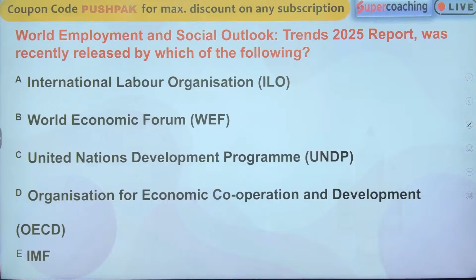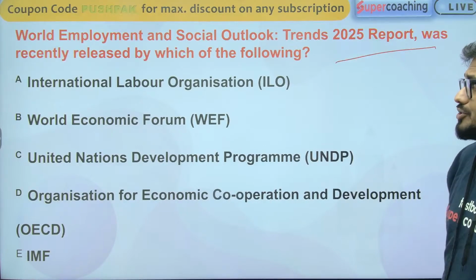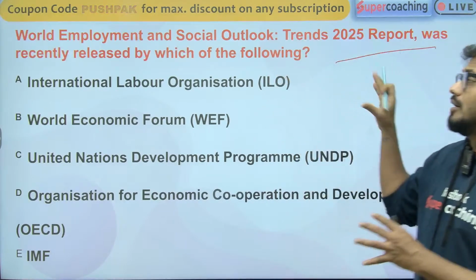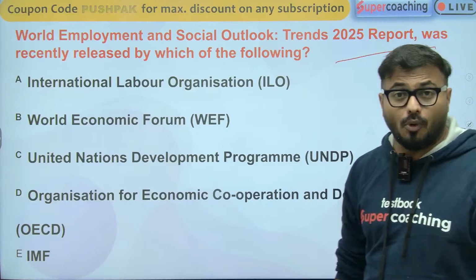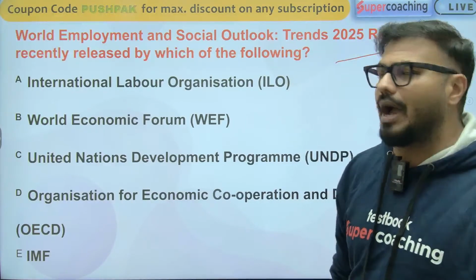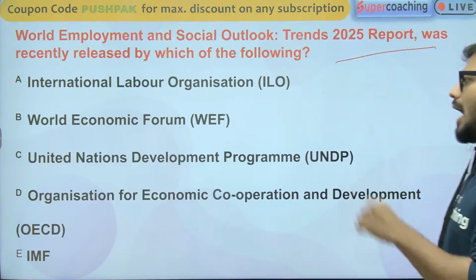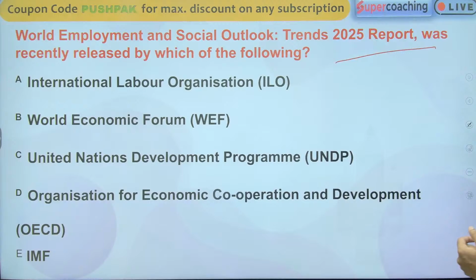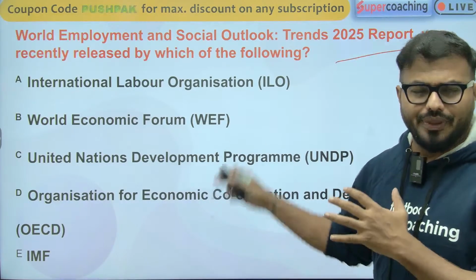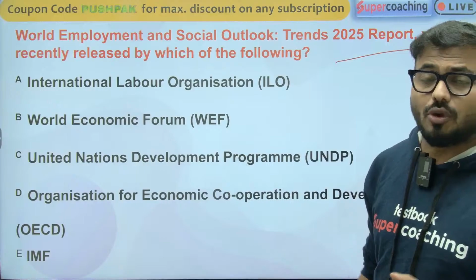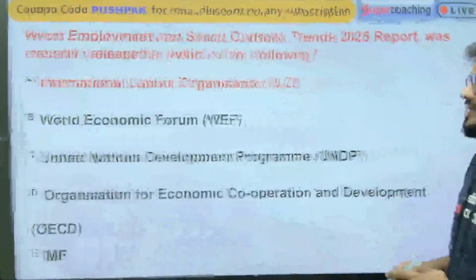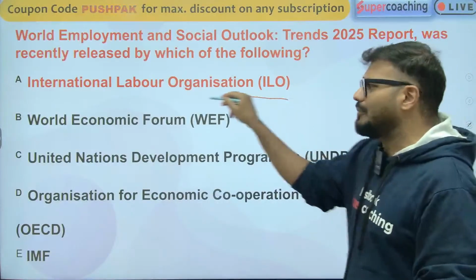World Employment Social Outlook Trends 2025 report was recently released by which of the following organizations? World Employment and Social Outlook is the name of the report. This report is recently given by which of the following organizations? ILO, World Economic Forum, UNDP, OECD or the IMF. The 5 names are mentioned over here. So which authority gave this report? This report is recently given by the International Labour Organization.